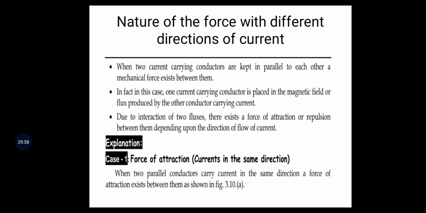One current carrying conductor is placed in the magnetic field or flux produced by the other conductor carrying current.